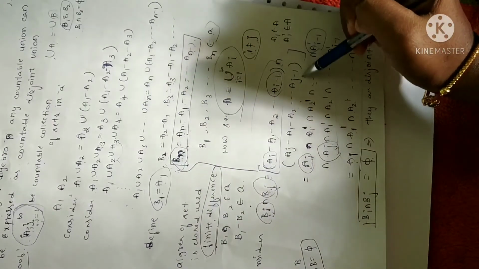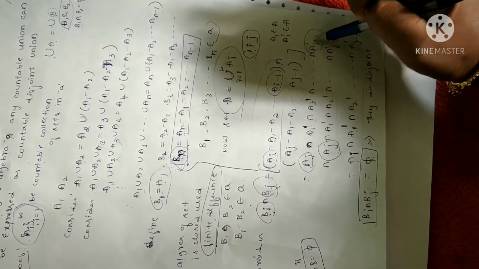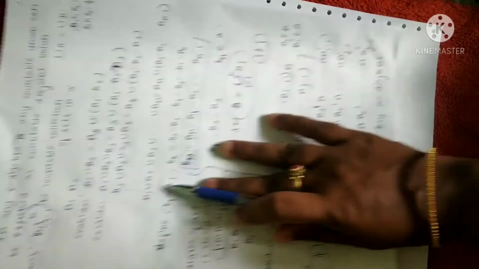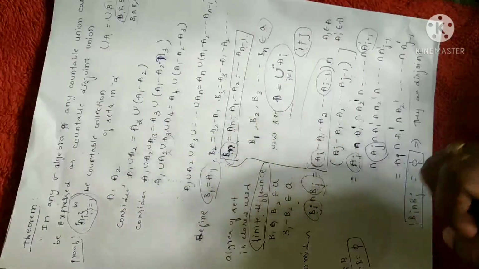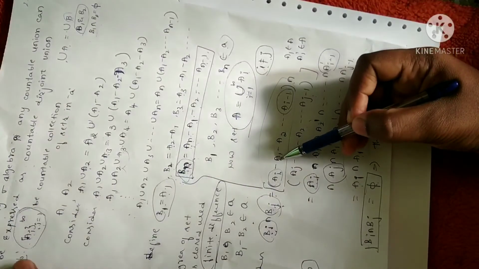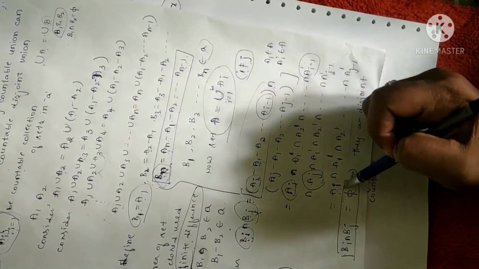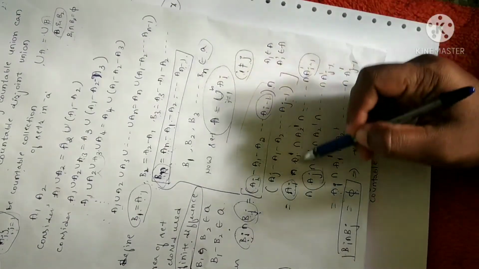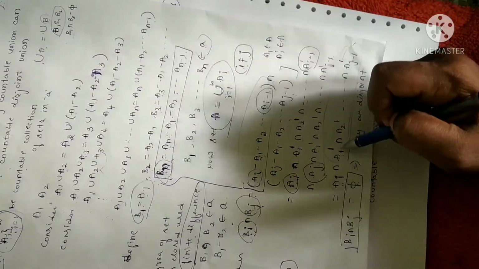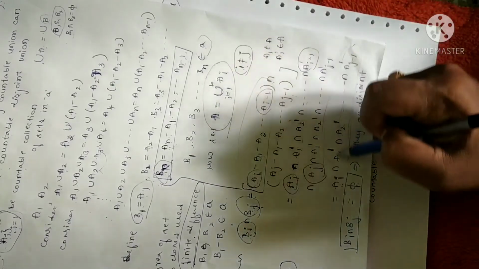Fine. If you are going to take the intersection, keep the first element as it is, and the rest of the elements I have taken as complements. The reason is that A is an algebra, a sigma algebra, as given in the question itself. A is a sigma algebra, so as per the definition it is closed under complementation. So that is the reason I have replaced Ai's with their complements. Now let me keep the first term as it is, and the rest I have changed to complements. The meaning is that A is entirely different from its complement. So there is no common element in this expression.